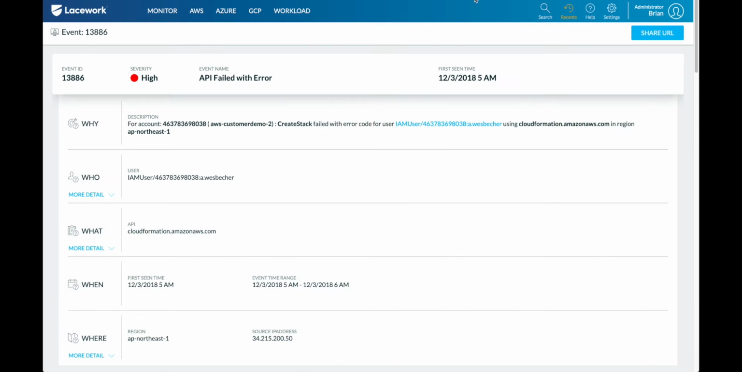So this very first one, what we're seeing here is we got an alert actually because of a failed API error. Now in this case, I take a look at this and I see the why, and this is actually enough for me to understand what was going on potentially. I see a Westbecker. Now I know who that is. That's the VP of sales here. And I could see maybe he has an account to our AWS infrastructure. But what I wouldn't expect is, why is he trying to do a create stack using CloudFormation within AP Northeast? That is extremely bizarre to us.